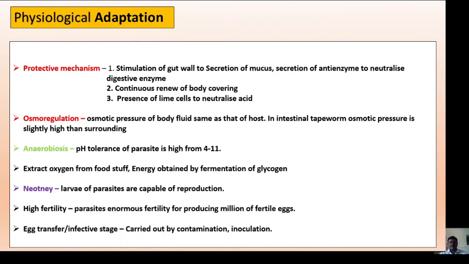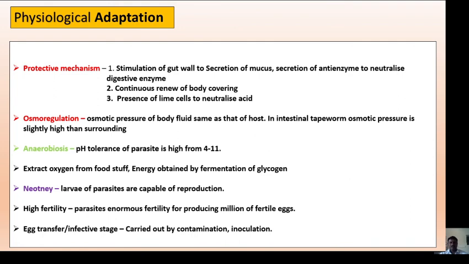Then they also have the presence of lime cells which will neutralize the acid which is secreted by the host body. Then they have the ability to maintain the osmotic pressure of body fluid the same as that of the host, that is osmoregulation. And in intestinal tapeworms, osmotic pressure is slightly higher than the surroundings.